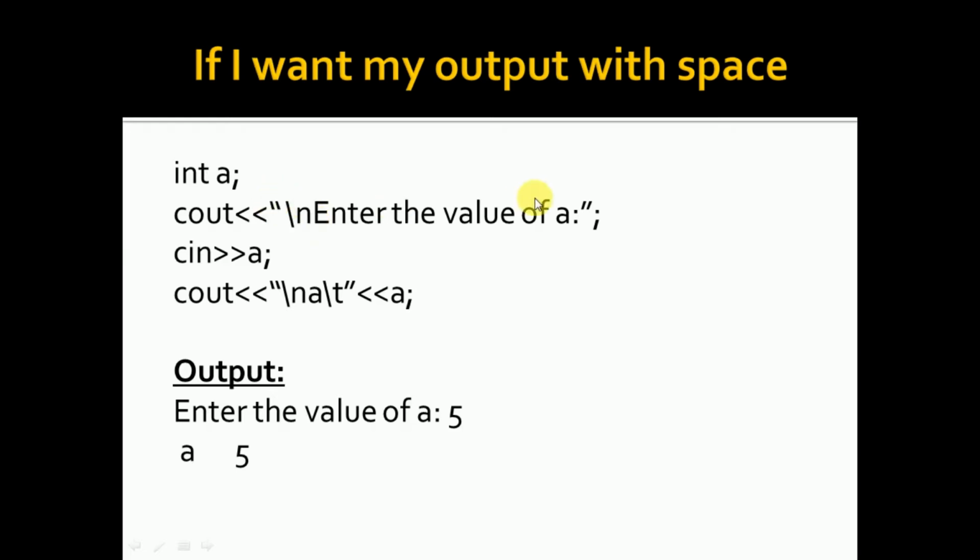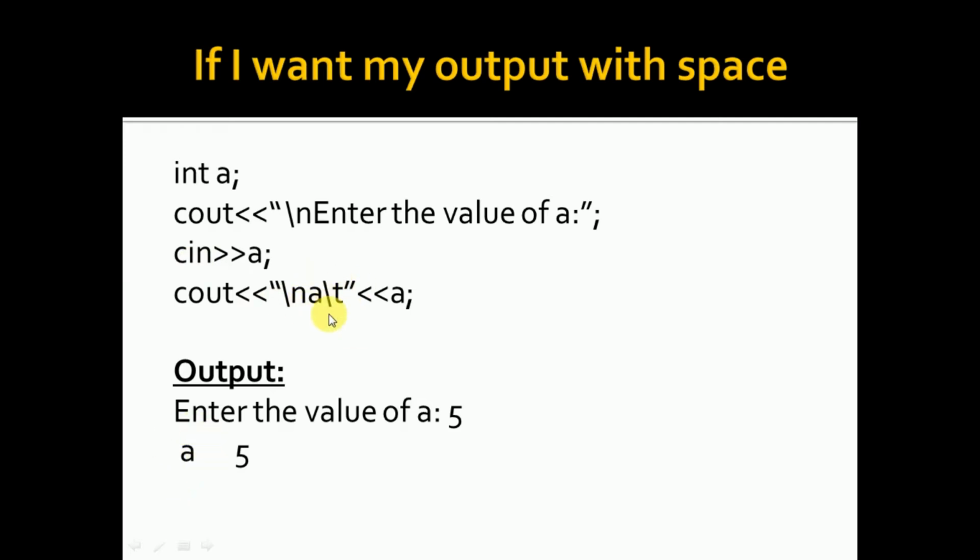It should be written within double quotes. Remember that. Only in a cout statement you will have \n. You should write it within double quotes. You cannot write a \n in cin. Remember. Fine. Now in cout, you can say \n, it comes to the new line, then it types A.